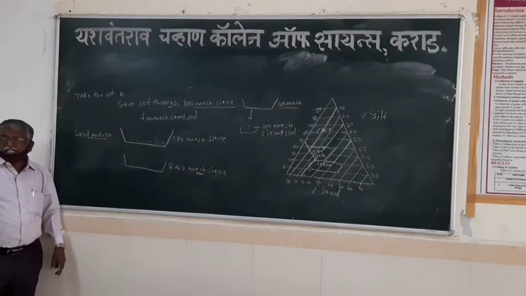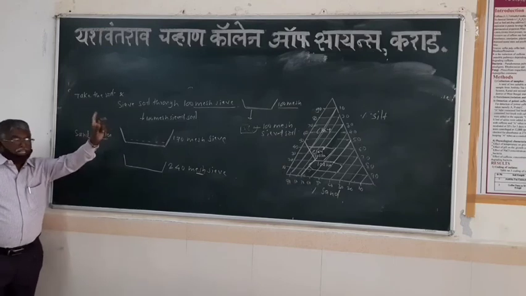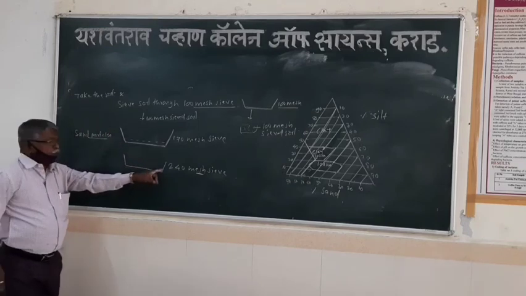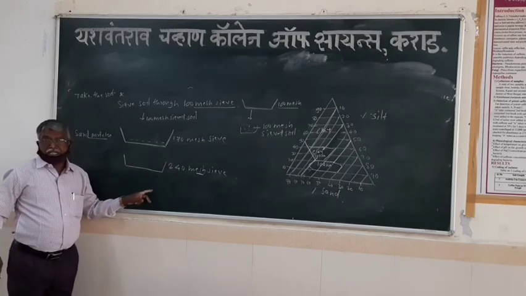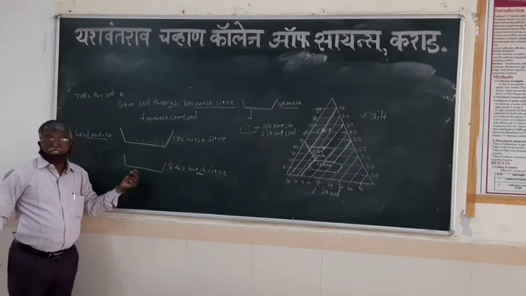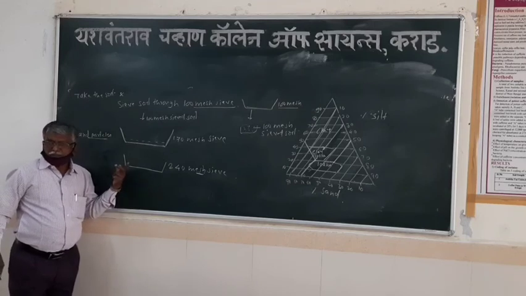240 mesh sieve, because it has 240 pores in 1 square centimeter. So there are more pores, and that's why the size of each pore is very small.